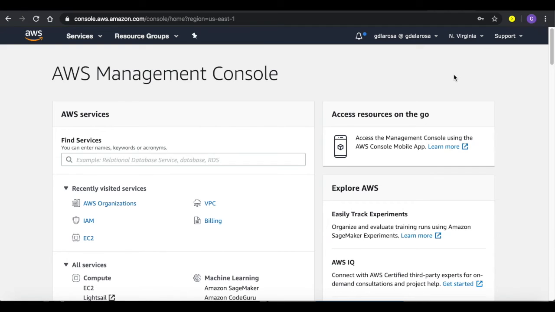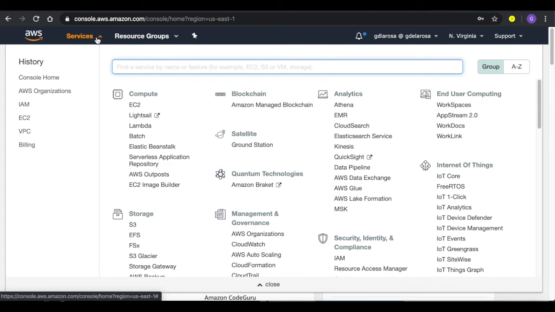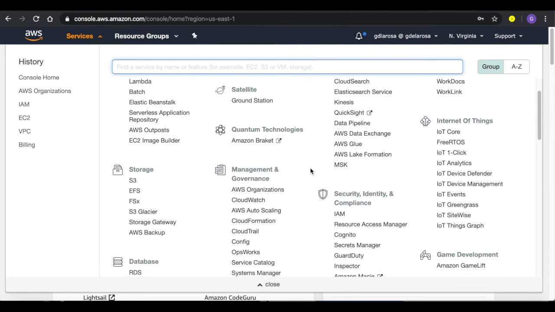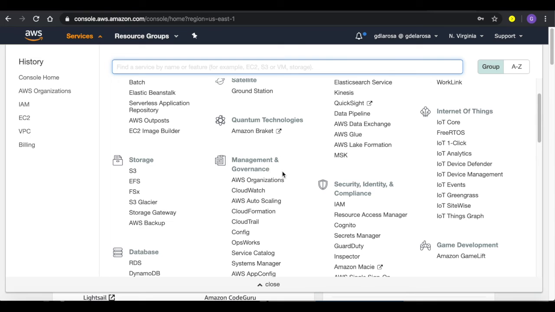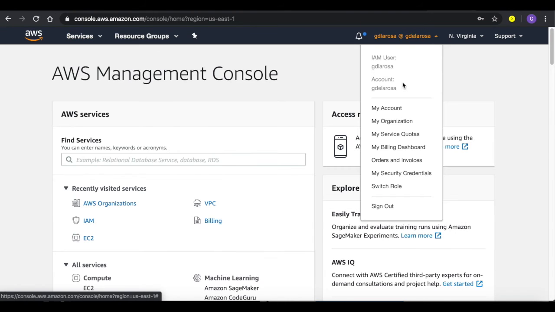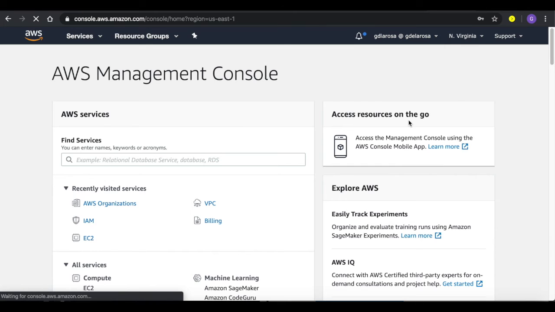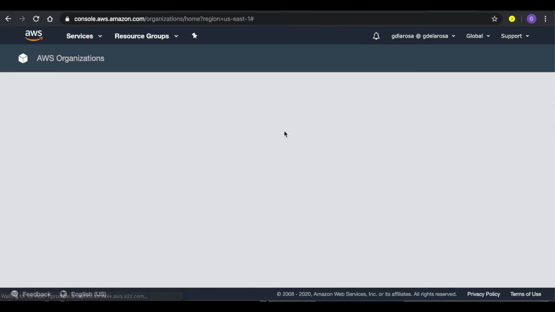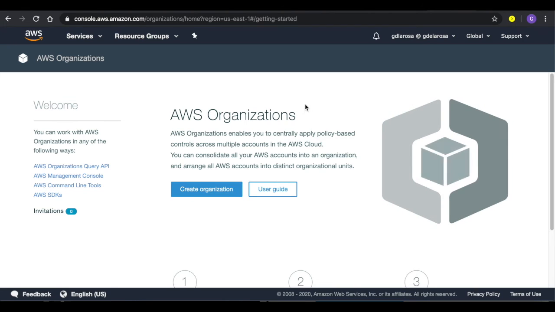Okay, this is the AWS Management Console. We can find AWS Organizations under services, then under management and governance, here is the AWS Organizations link. Another way to access the organization is going to your account and then to My Organization. Let's click it. And well, this is the main page for Organizations.